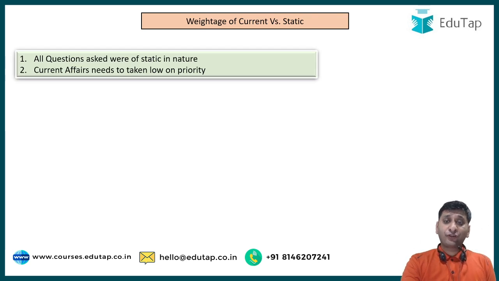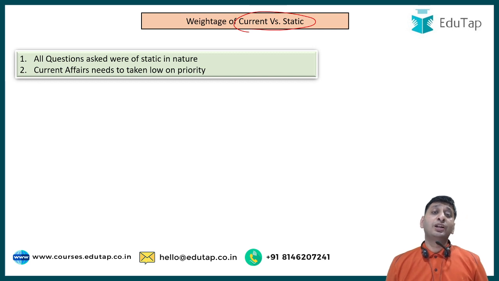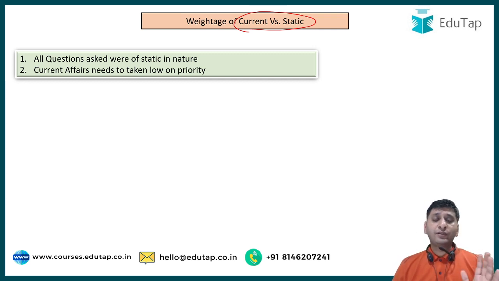Weightage of current versus static. Now this was again a point of discussion before the SEBI exam. Will SEBI notifications come? Will RBI notifications come? Well, in phase 2, paper 2, that was held in 2020, no questions from current affairs were there. Maybe even if one was there, although all the questions were static, maybe some static was related to current and I am not able to view that from that angle. Maybe one question would have been there, but according to me, no question was there from the current part.